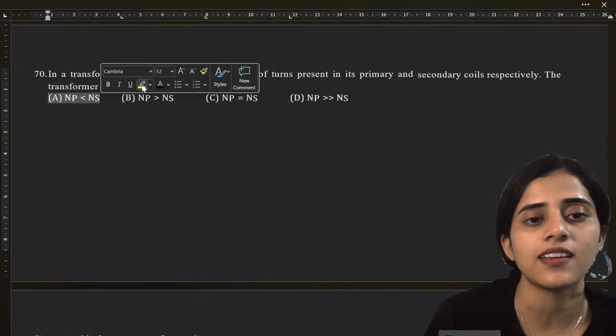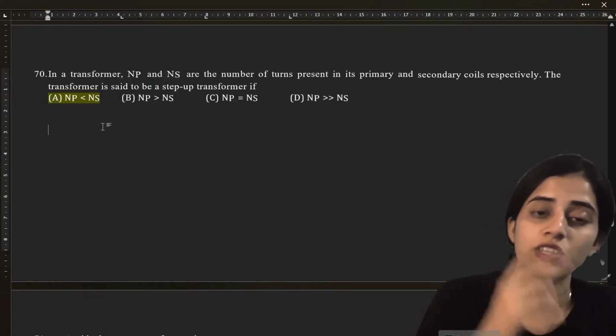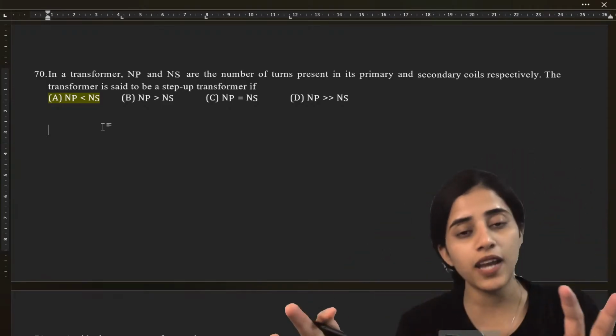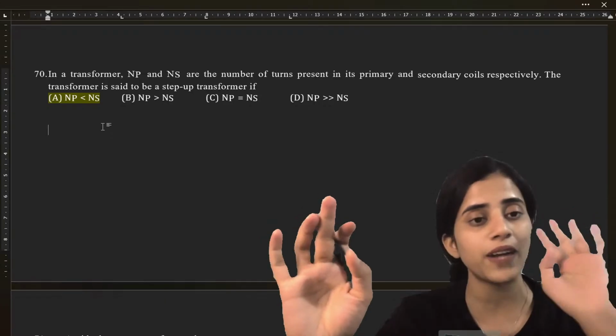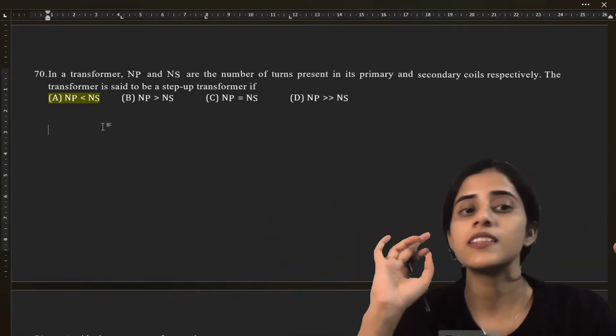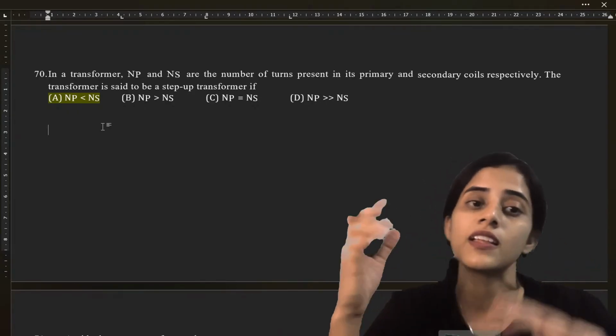The answer is, yes, very good, option A. NP less than NS because it's a step-up transformer. So the output should be high. Whichever should be high should have more number of turns. So the primary will have fewer turns, and the secondary will have more turns because it's a step-up. For step-down, it will be the opposite.